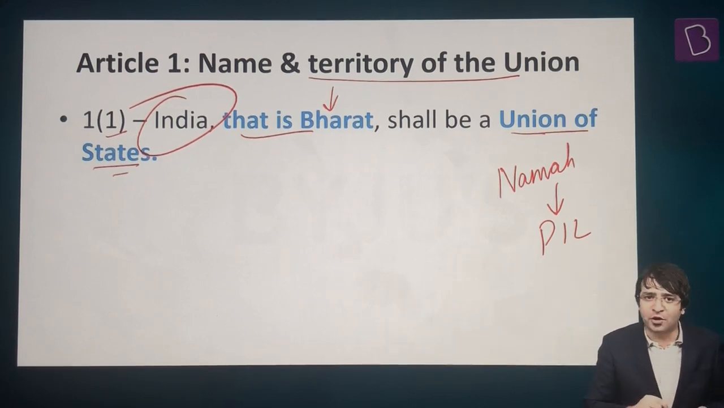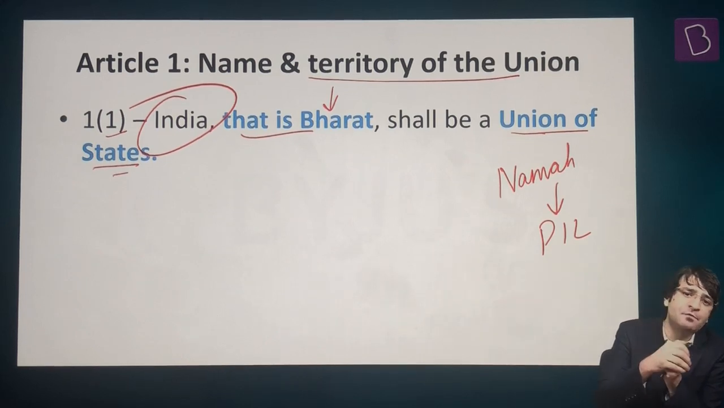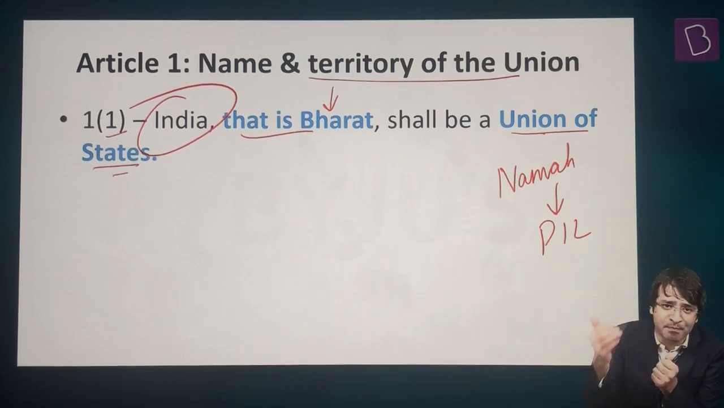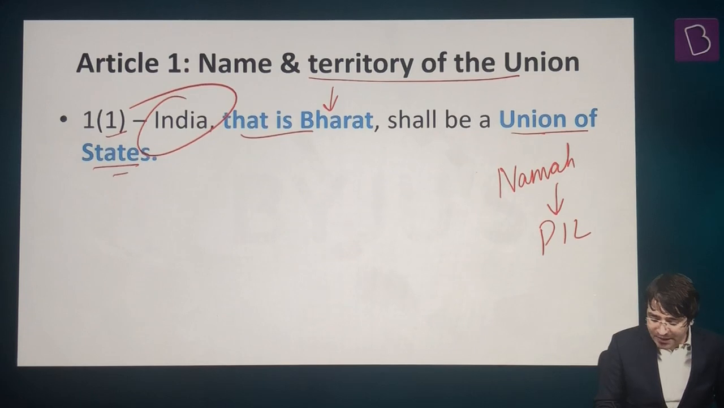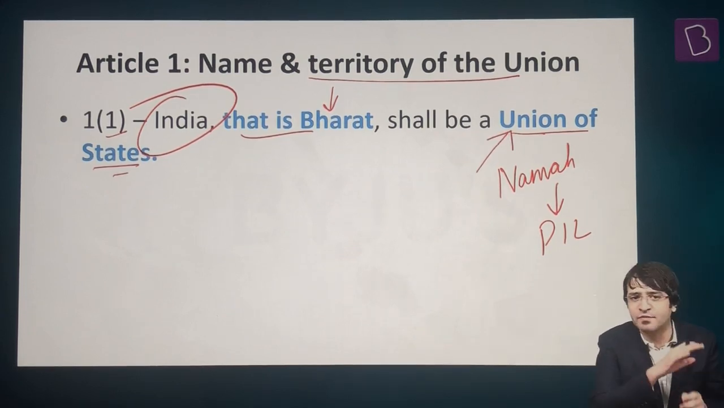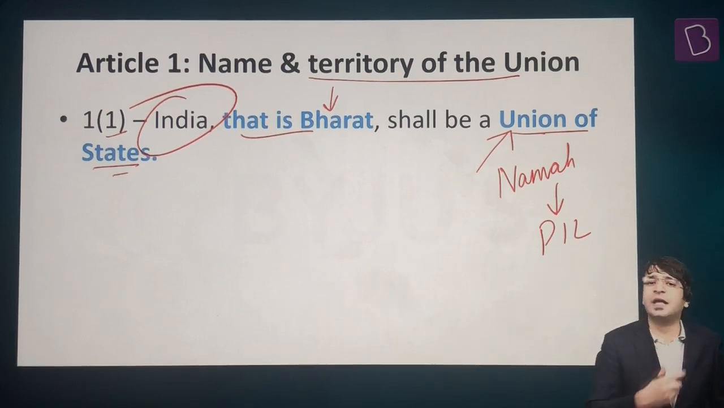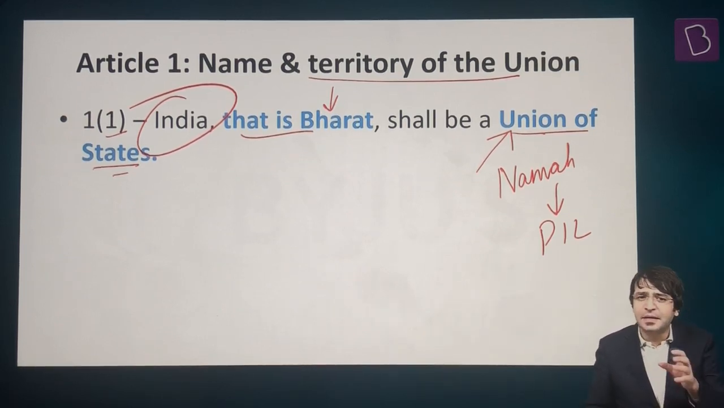Two phrases are important. Number one, India, that is Bharat, which means that we have a dual name for this country, India as well as Bharat. Second is, shall be a union of states. This is where there is a controversy. What is the controversy? When we say union of states, does that mean India is a unitary constitution?